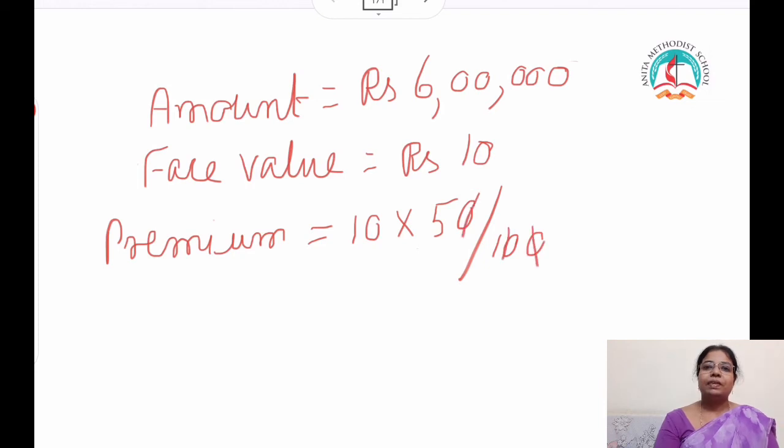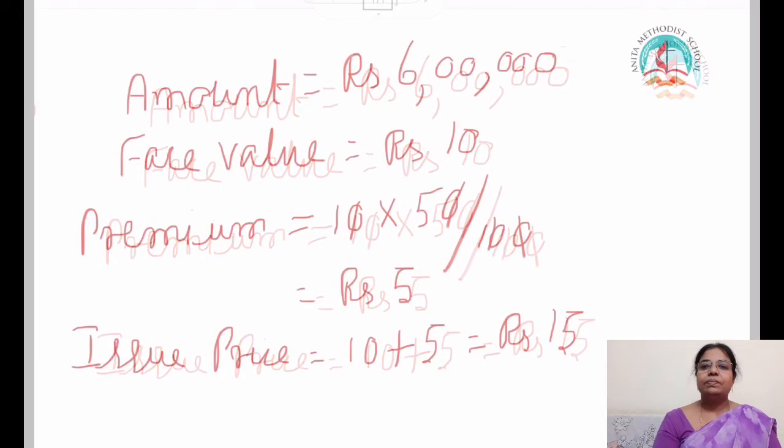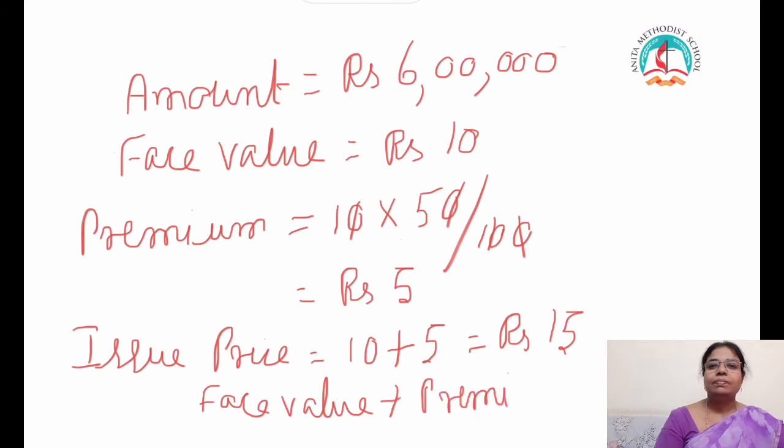That comes to rupees 5. Now what is the issue price? Issue price is face value plus premium, 10 plus 5, is equal to rupees 15.